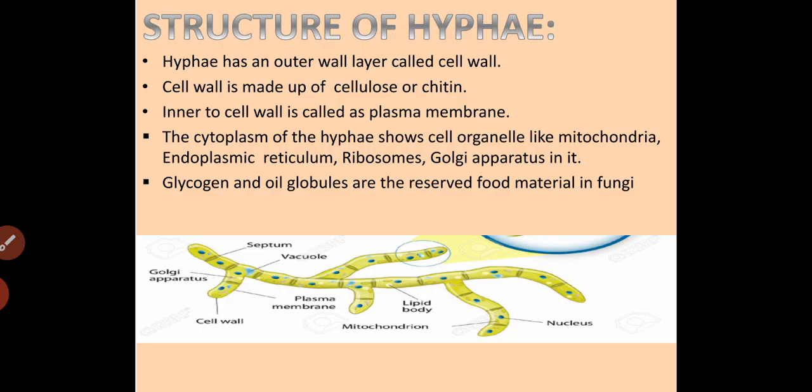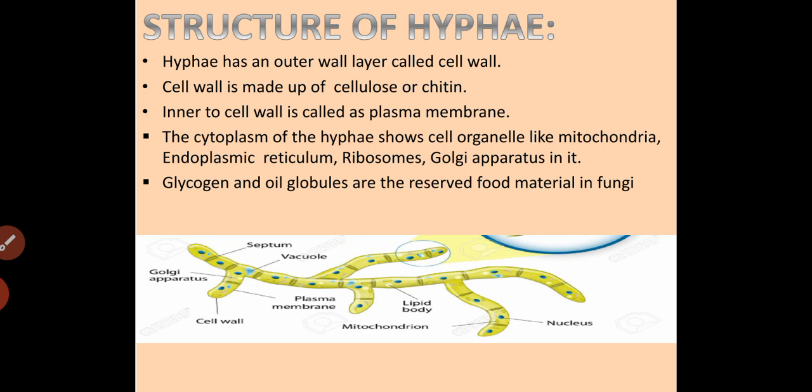Let us move towards the structure of hyphae. Hyphae is the thread-like structure which has an outer wall layer called the cell wall. The cell wall is usually made up of cellulose or chitin. Inner to the cell wall, there is the plasma membrane.